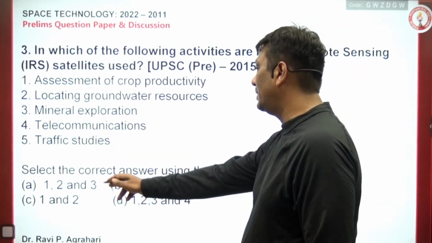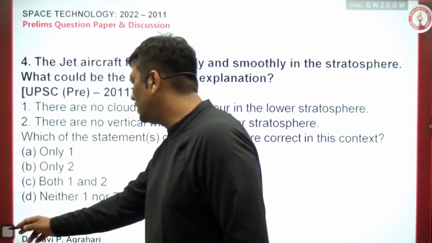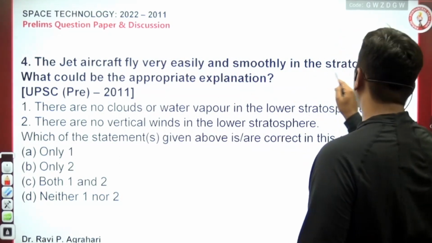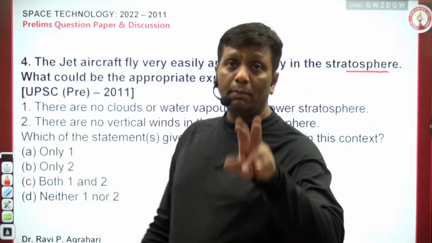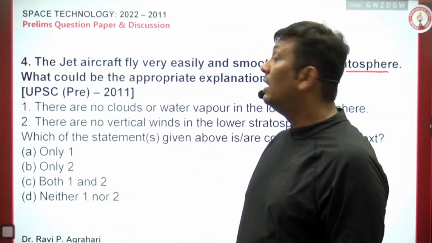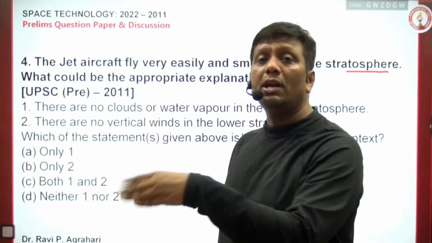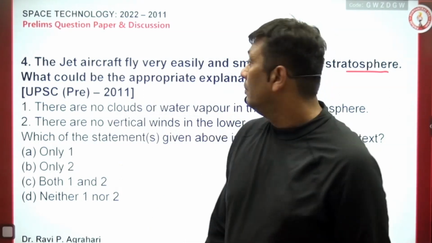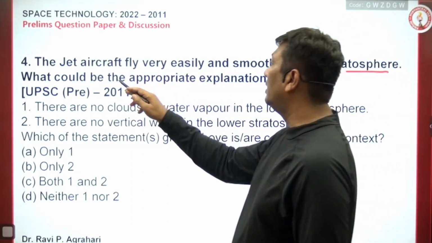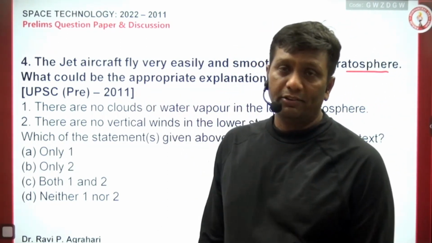The 1, 2, 3 statement is right here. Now comes the next question. That question is based on jet planes. The jet aircraft fly very easily and smoothly in the stratospheric region. UPSC has asked even two questions based on jet planes. The one you see here, and one more question I'll show you here, guys. One of the questions UPPC has repeated the same as UPSC asked earlier. So the jet plane flies very easily and smoothly in the stratospheric region. What could be the appropriate explanation?